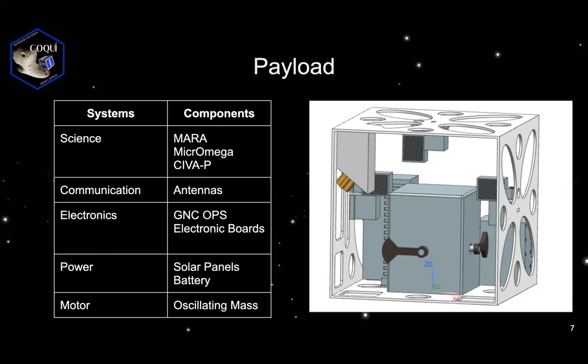7503U compact board. For the power systems, we have the 55AH high rate lithium ion cell model 32770 and the solar panels that are 30.7% next triple junction prime. And lastly, the motor systems with the oscillating mass.